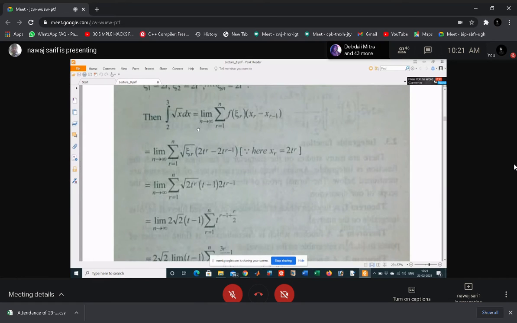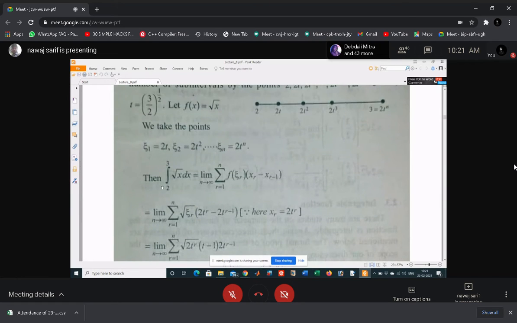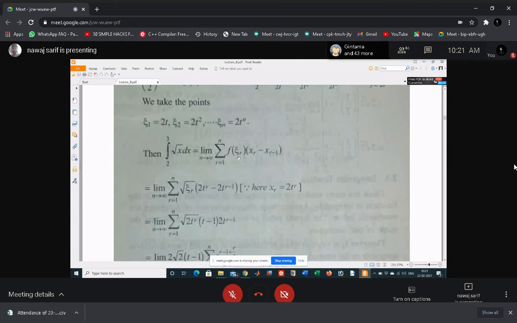Then apply the definition of the integration. This is f(xi r), which is square root of xi r, and x r is 2t to the power r and x r minus 1 is 2t to the power r minus 1.